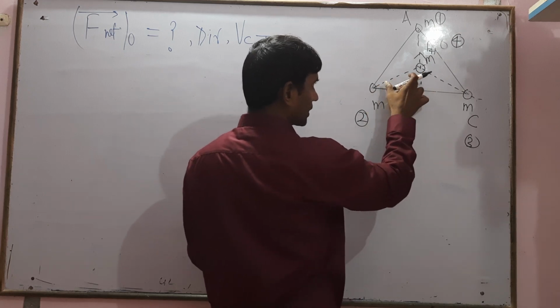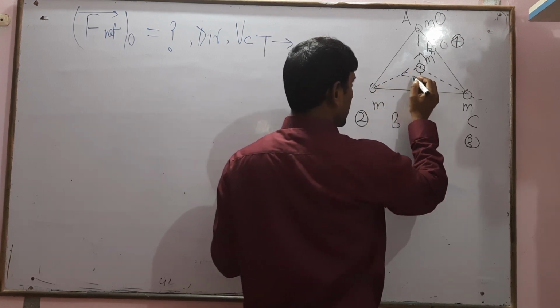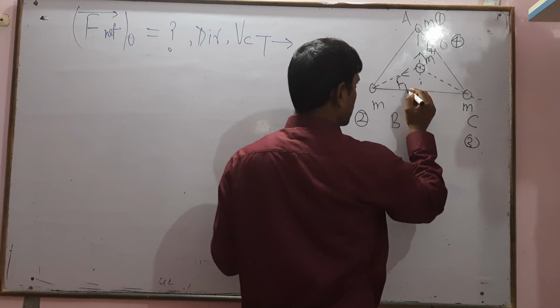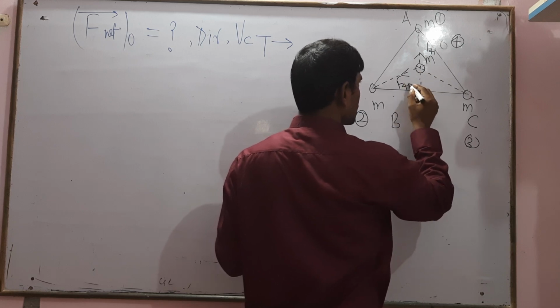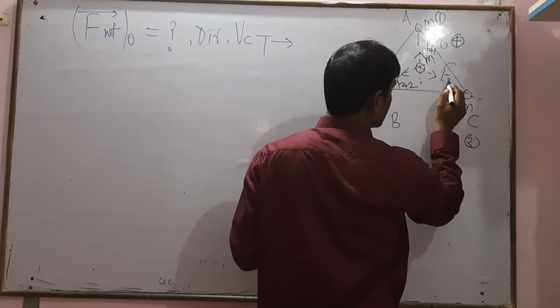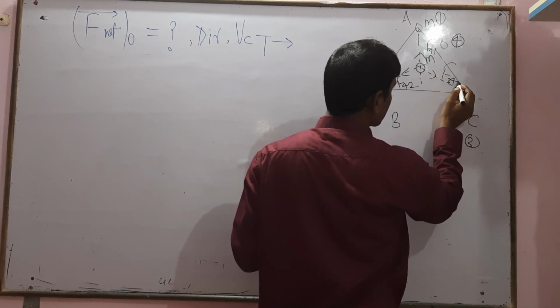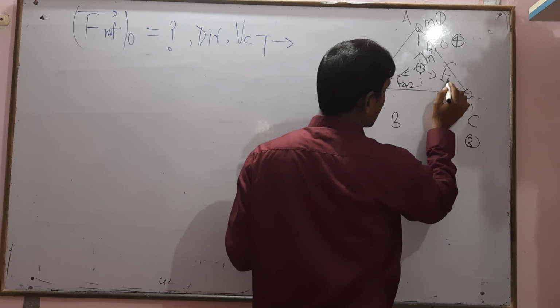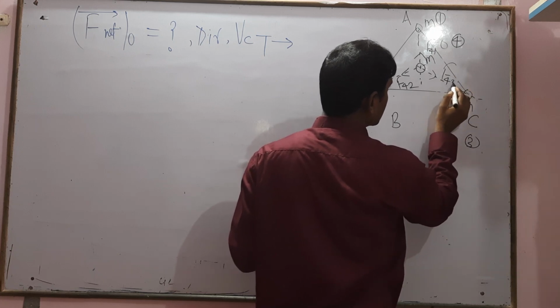And the second mass is given; this is the attractive nature, the force on 4 due to 2. And this is the force on 4 due to 3.